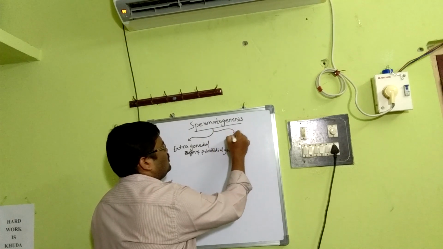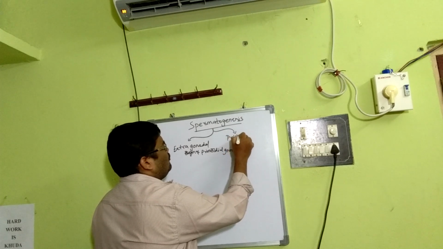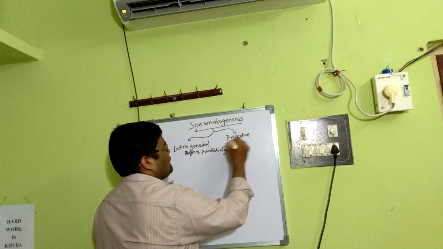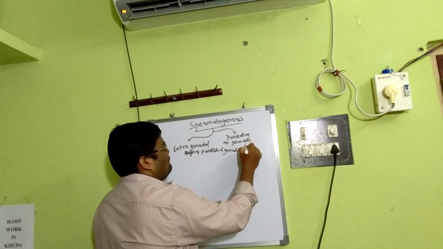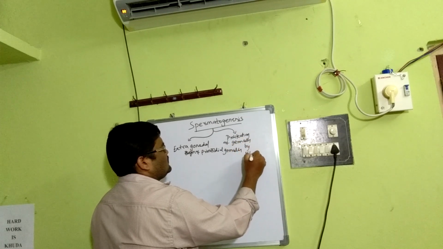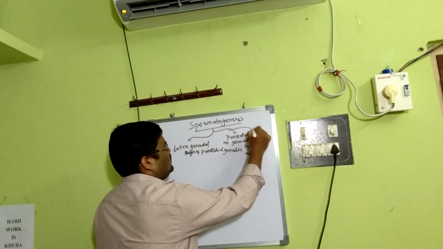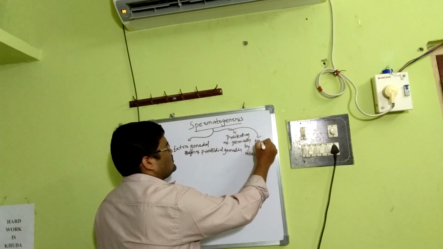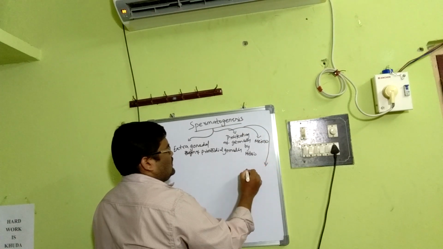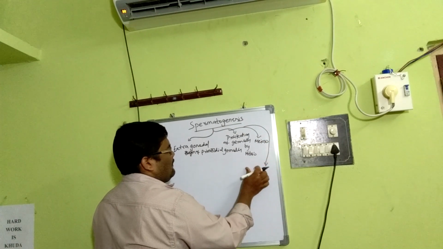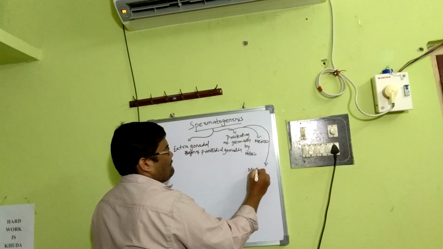Number 2, proliferation of germ cells by mitosis. Number 3, meiosis. Number 4, structural maturation.